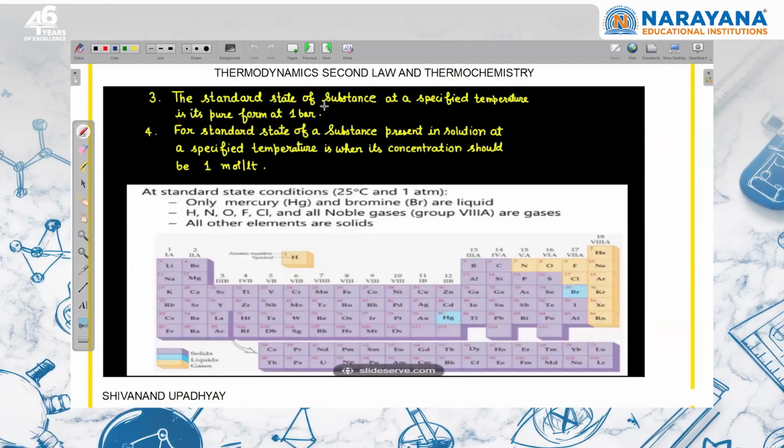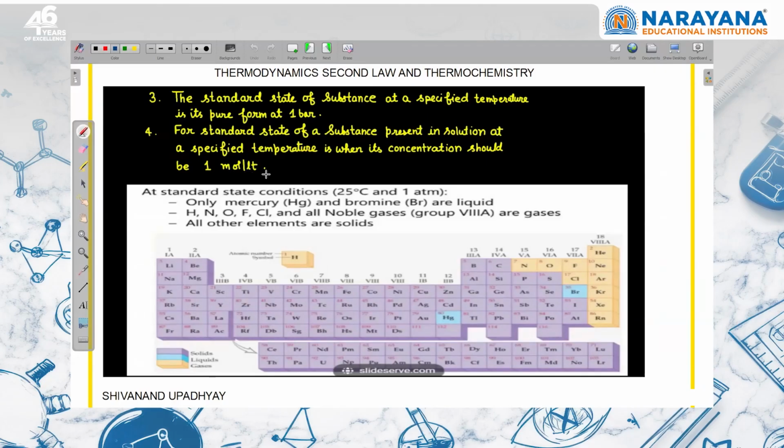The standard state of a substance at a specified temperature is its pure form at 1 bar. For a substance present in solution at a specified temperature, the standard state is when the concentration is 1 mole per liter.